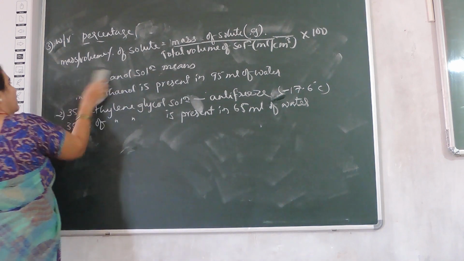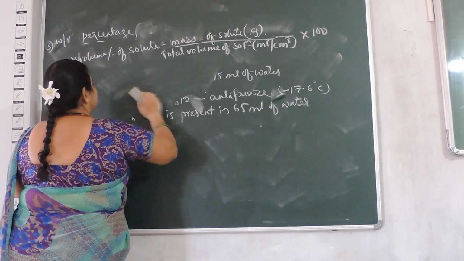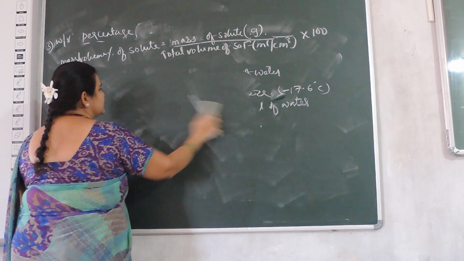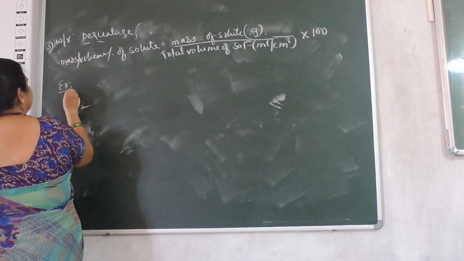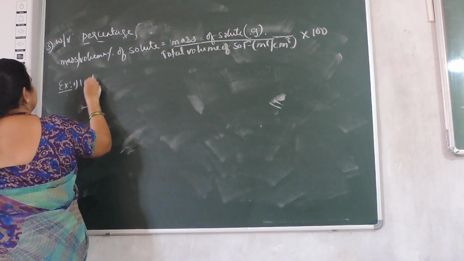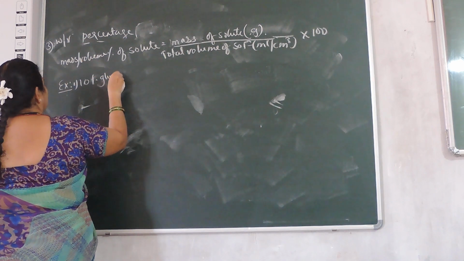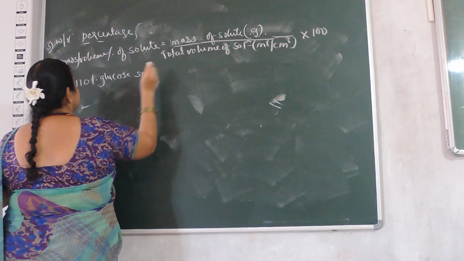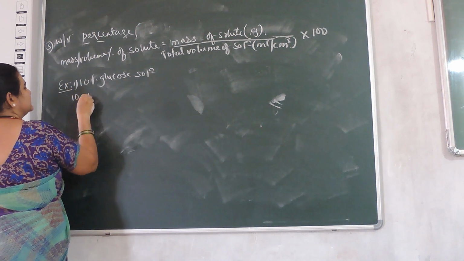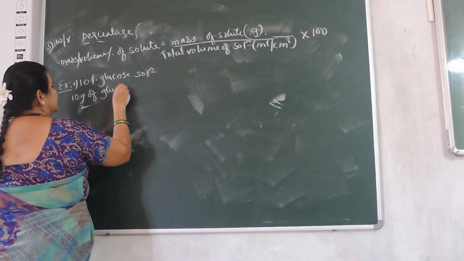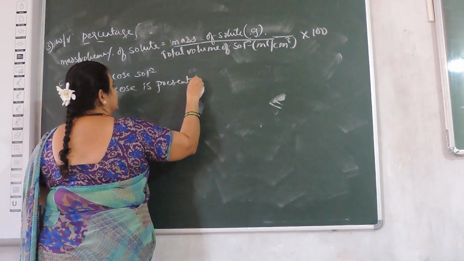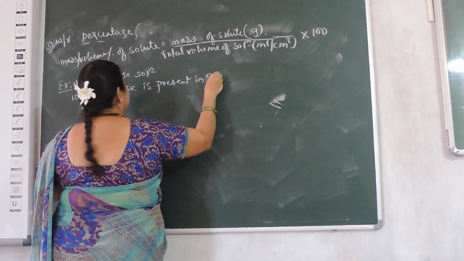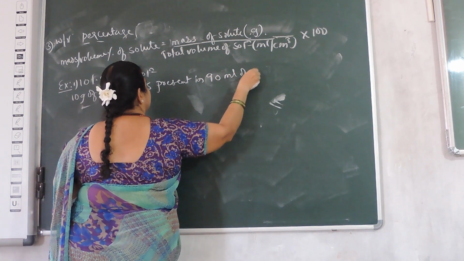For this I will take the same examples which I gave in the first one. Example number 1, 10% glucose solution. It means 10 grams of glucose is present in 90 ml of water.